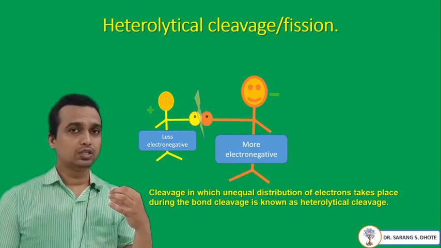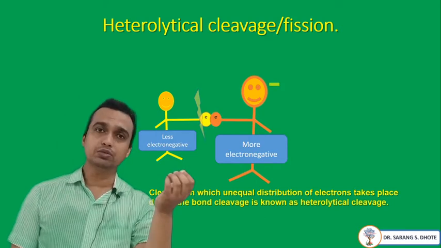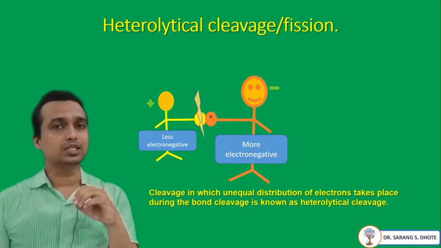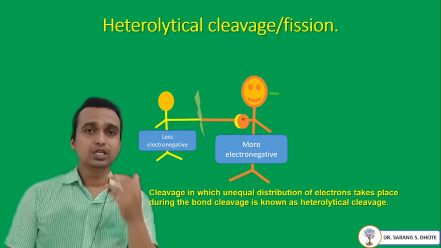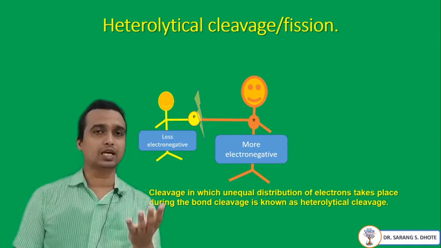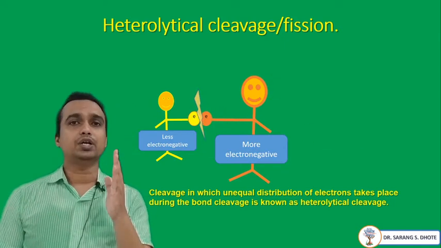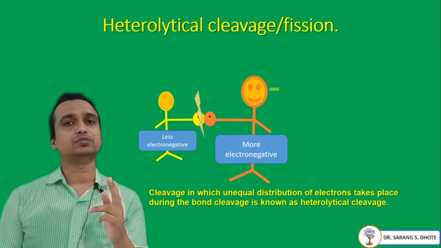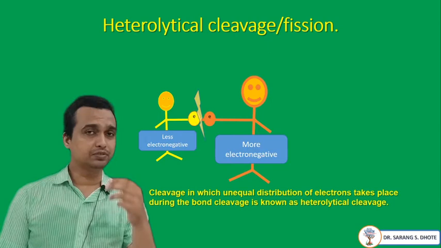So it carries more electrons as compared to the other. The one that has more electrons carries the negative charge, and the one that has fewer electrons carries the positive charge. In this way, either a carbocation or a carbanion is formed. The important point is that during heterolytic bond fission, only two species form, a carbocation as well as a carbanion. This is very important.